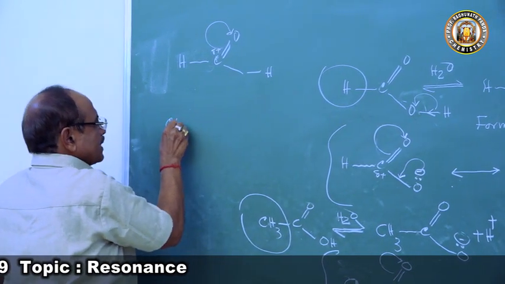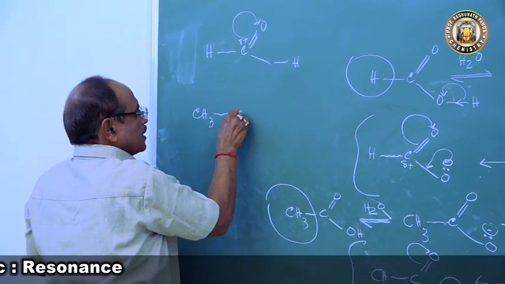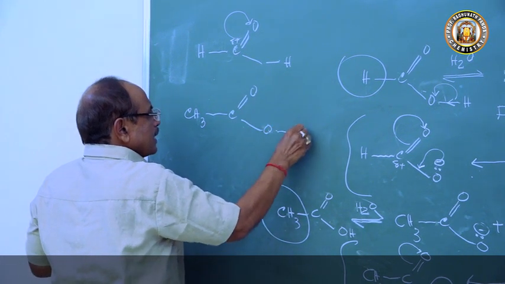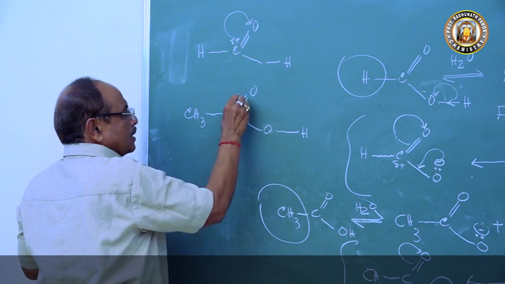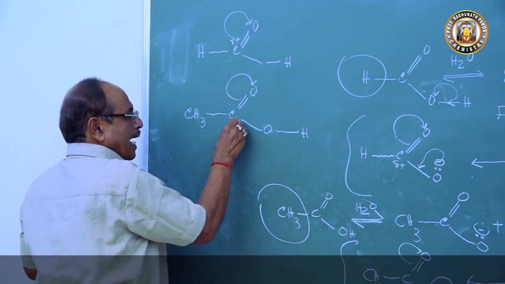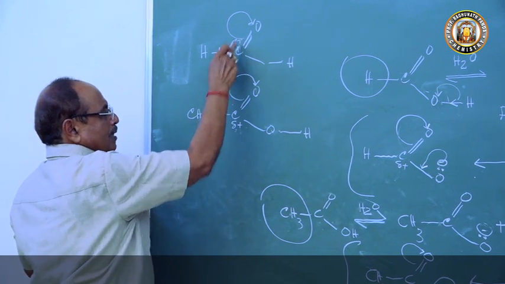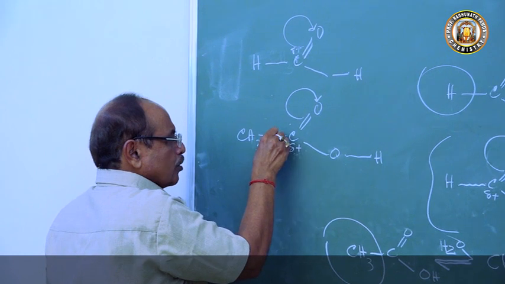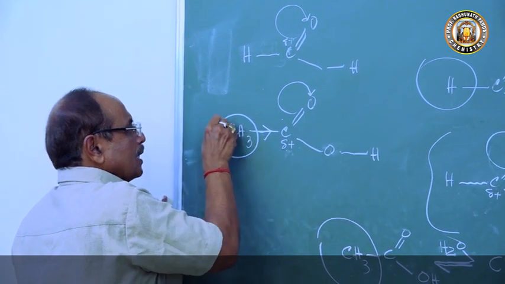Now if you come to acetic acid, CH3COOH, what is happening here? There is a tendency to go positive charge. So this carbon atom also exhibits a carbonium character, but the CH3 group is an electron releasing group.